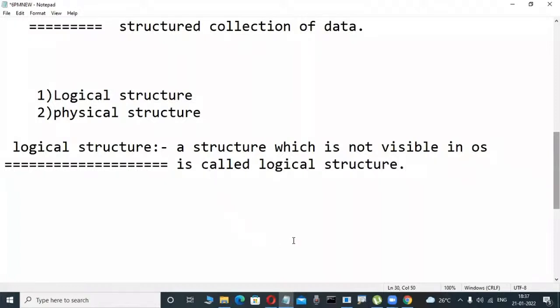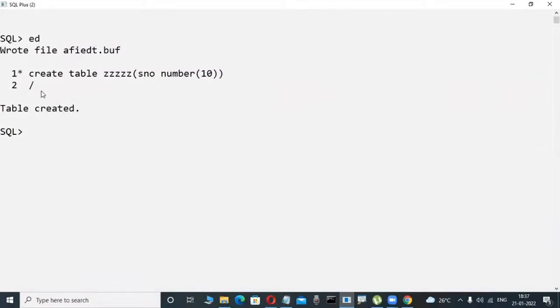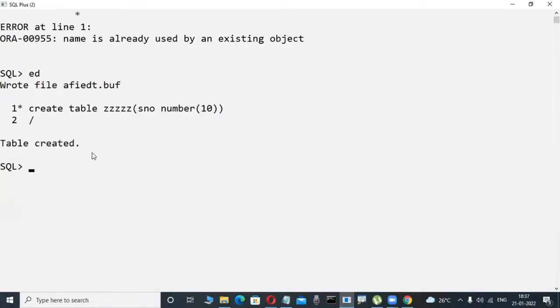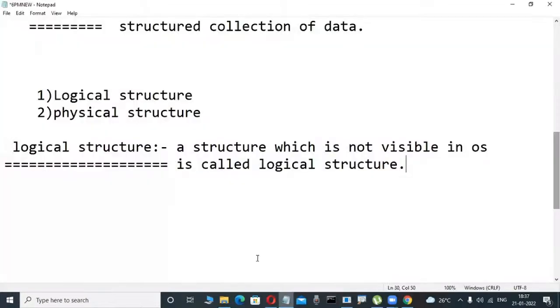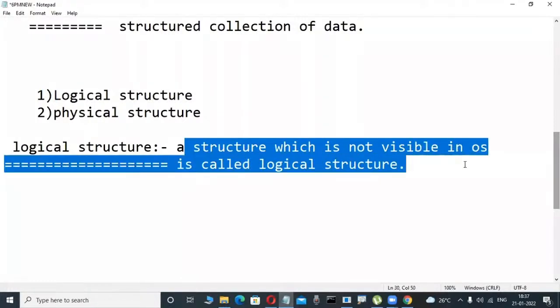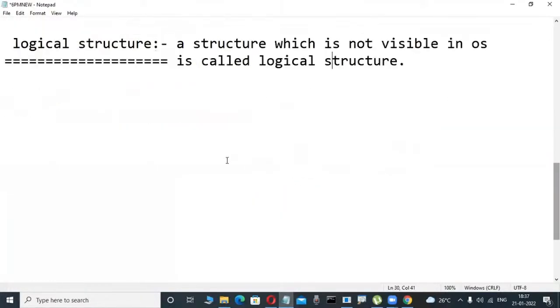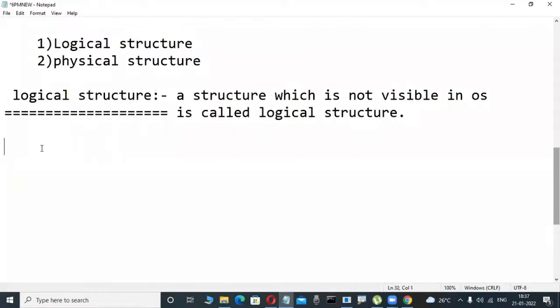That's why when you create a table, we are unable to view it in the C drive, D drive like that. But where is it visible? Yes, in the database. This is a database only, don't worry. In this database only it is visible. So those tables are visible in a database, but not visible in your C drive, D drive like that. That's why a structure which is not visible in the operating system is called a logical structure. But in this logical structure developers are working. Suppose I'm a PL/SQL developer, you're a SQL developer, Java developers, .NET developers, Python developers, ETL developers. All these persons are working in the logical structure.